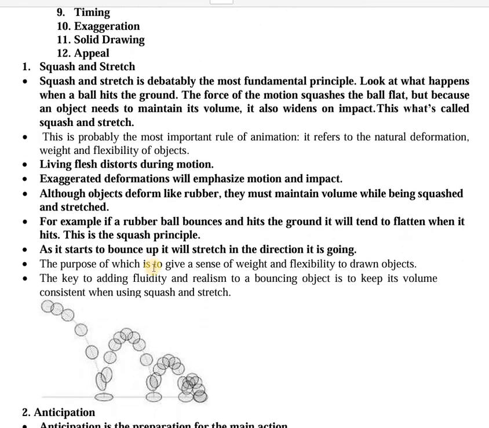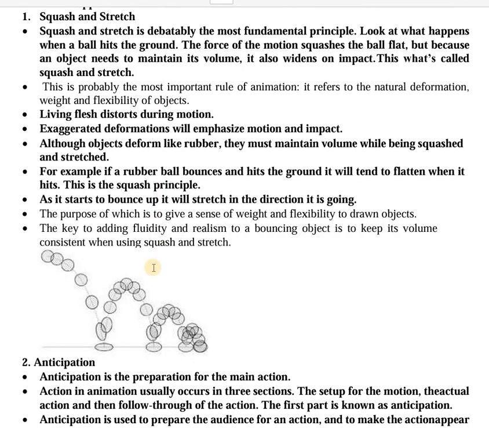What does it basically mean? Squash and stretch says that if a ball is hitting the ground, the ball is going to be squashed. The ball is going to become a little bit flatter. And when the ball bounces back in the air, it is going to stretch. So now this animation is going to make a ball flatter, that is squashing, when it hits the ground. So on the impact it will squash, and then as it goes up in the air it will stretch.